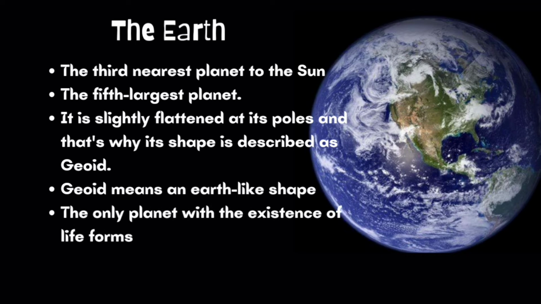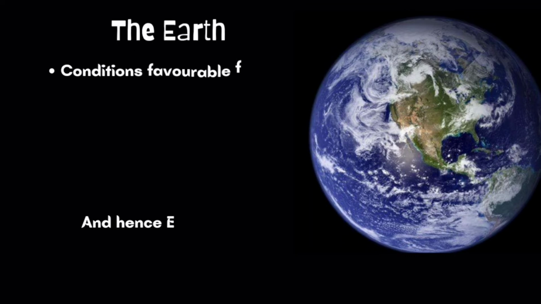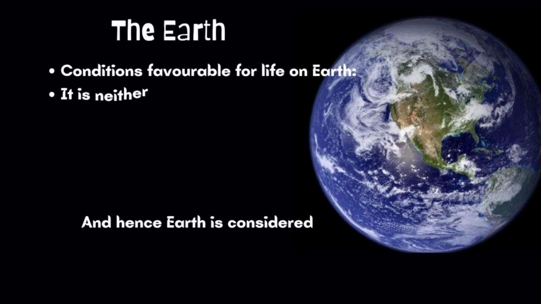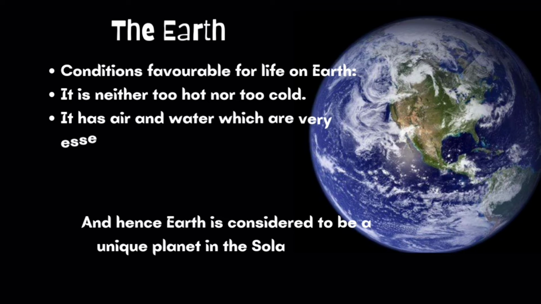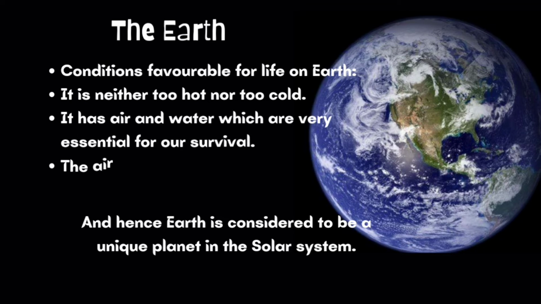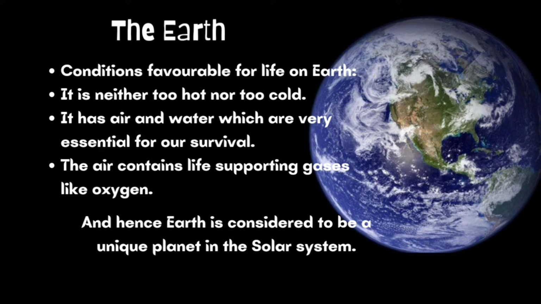The only planet with the existence of life form is Earth. Earth has many favorable features that make the existence of life possible. Let us see those favorable conditions that make life possible on Earth. First one, it is neither too hot nor too cold. It has air and water, which are very essential for the survival of life. The air contains life-supporting gases like oxygen.